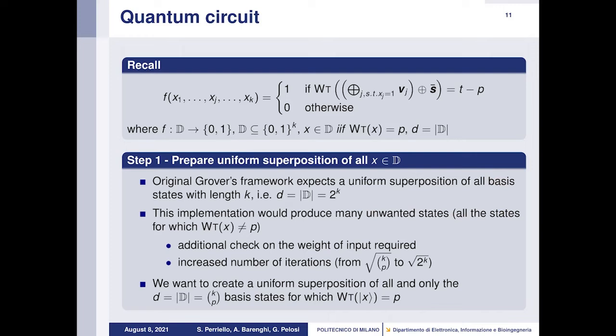But this implementation will produce many unwanted states, all the states for which the weight of the basis state is different from p. So we would need an additional check on the weight of the input, and also an increased number of iterations. For this reason, we want to create a uniform superposition of all and only the k choose p basis states for which the weight of x is equal to p.